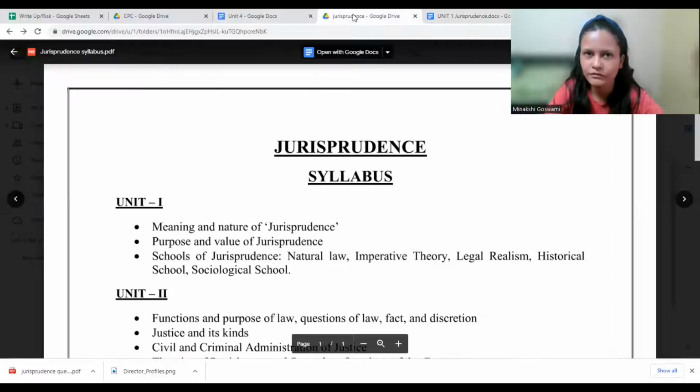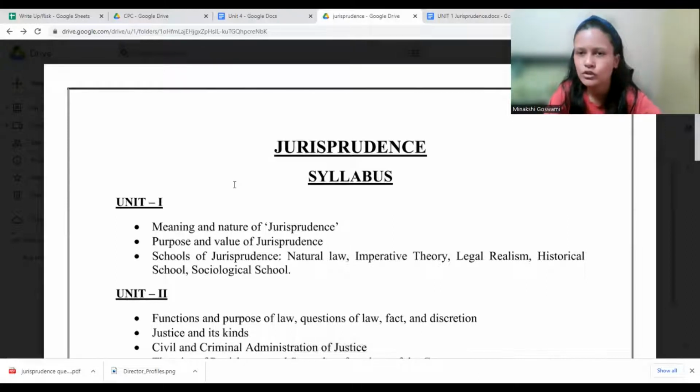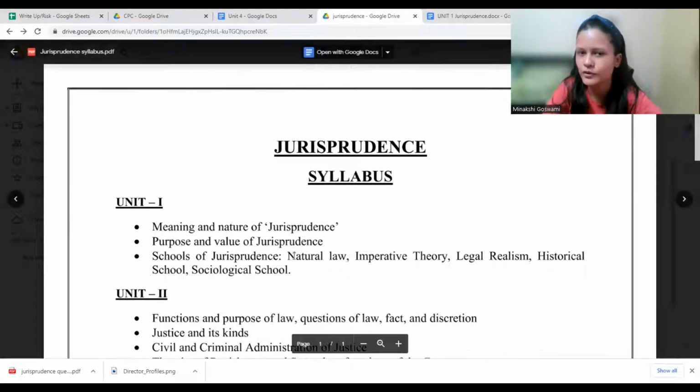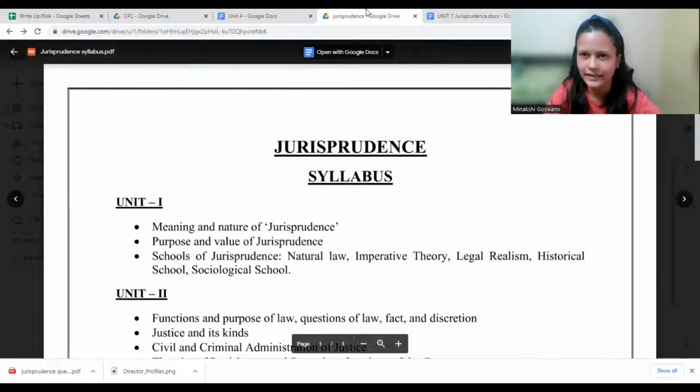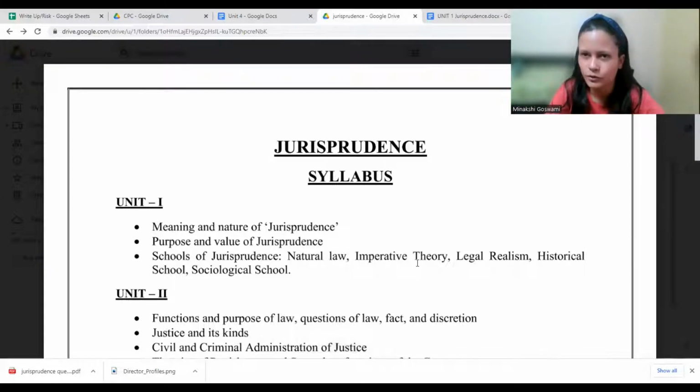Now, when we talk about the first unit, it is having meaning and nature of jurisprudence, purpose and value, schools of jurisprudence. Now, schools of jurisprudence is very important from this unit again. And school of jurisprudence is something that you keep getting here and there. There is another subject also. It's not there for 3 years LLB, but it's there in 5 years LLB, legal methods, and many subjects you would get in LLM also. All these subjects are related to these schools of jurisprudence only.